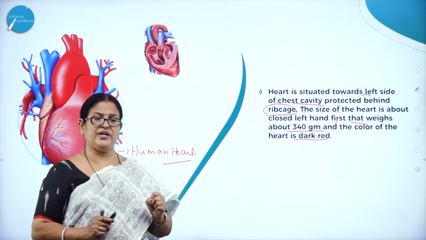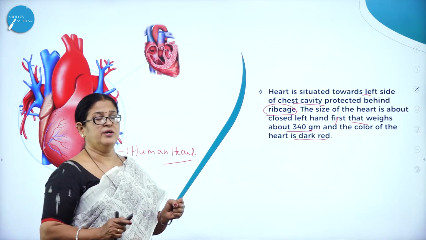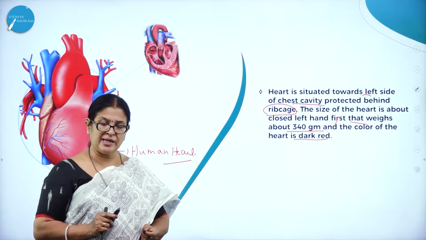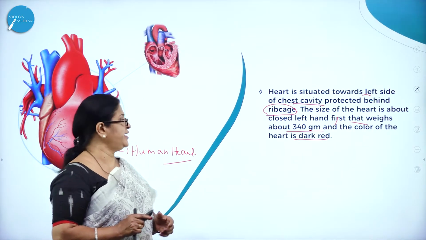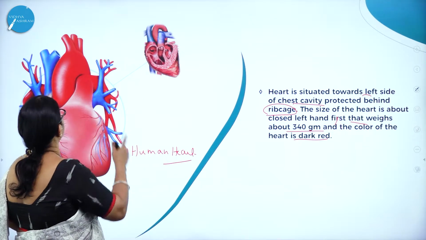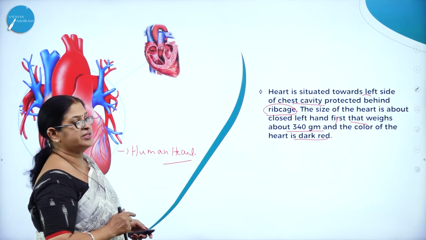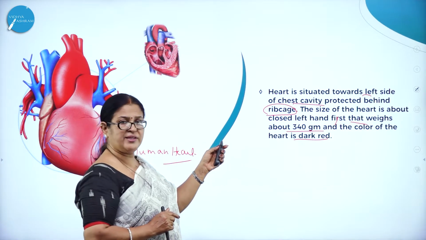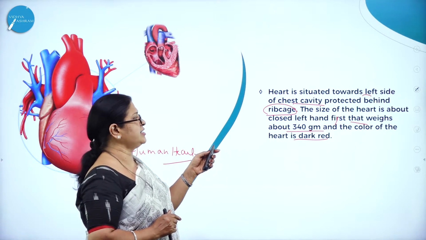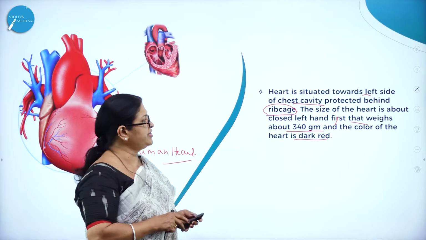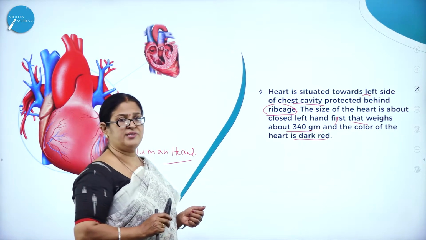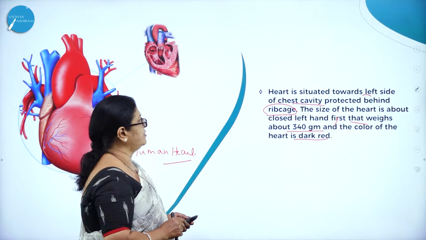And as we know, it weighs around 340 grams, and a little bit more in case of males. And the color of the heart is dark red. Here you can see how beautiful the heart is. So the heart is situated towards the left side of the chest cavity, protected behind the rib cage. The size of the heart is about a closed left hand fist that weighs about 340 grams, and the color of the heart is dark red.